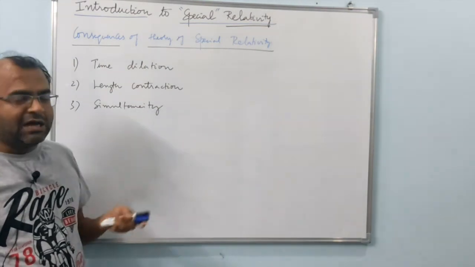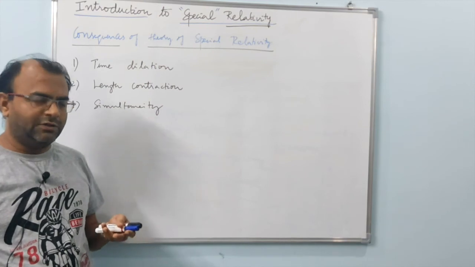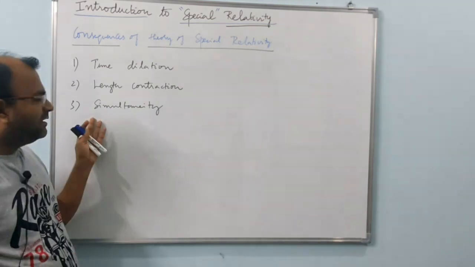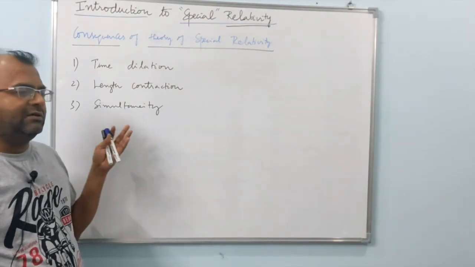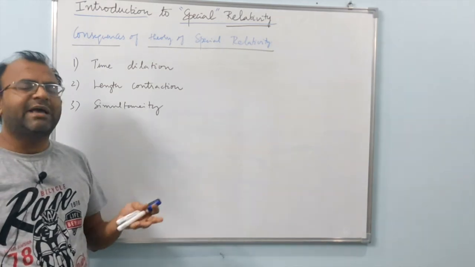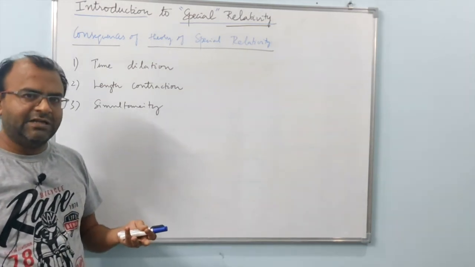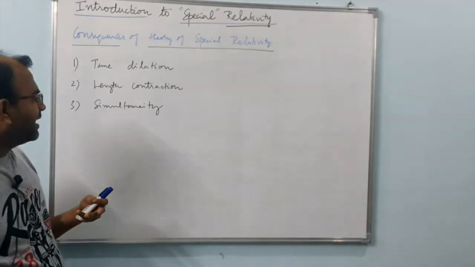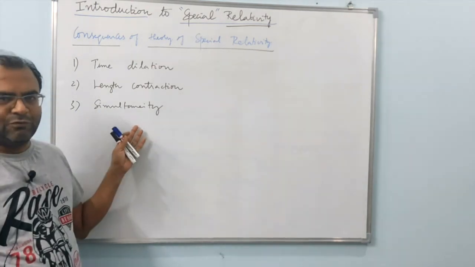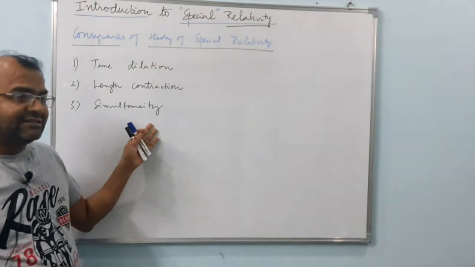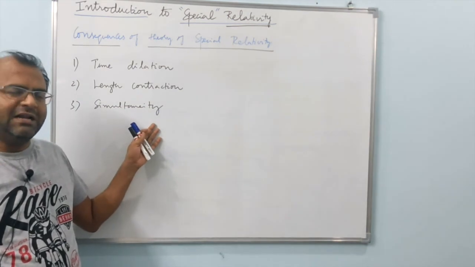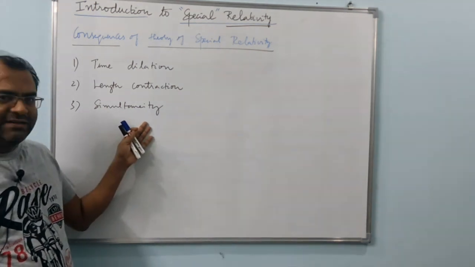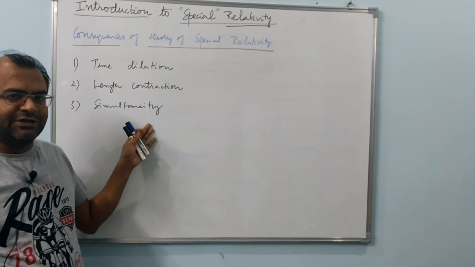That is simultaneity. Of course, Newton's mechanics had the viewpoint that all events that are simultaneous in one frame of reference are simultaneous in all other frames of reference, because time is universal. This was the idea that Newton's mechanics gave us, but relativity proved that to be wrong. So simultaneity gets affected for various observers in relative motion with respect to each other. This is an interesting effect, which is also another consequence of special theory of relativity.